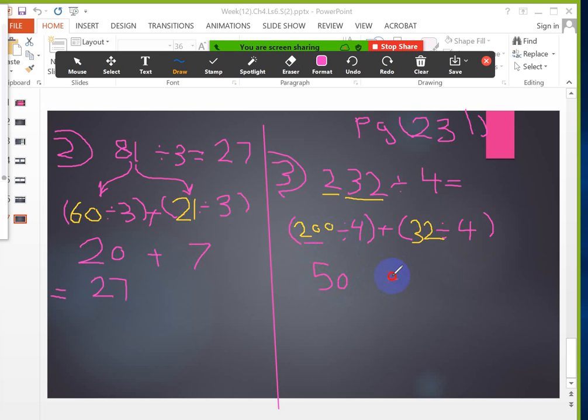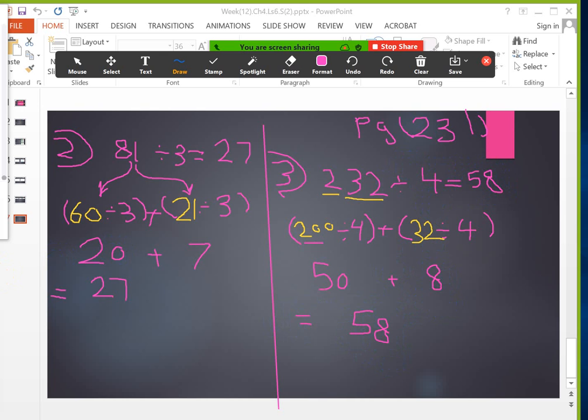Now 32 divided by 4. What's the number that I will multiply with 4? The answer will be 32. Very good. It's 8. Now 50 plus 8 equals what? 58. Very good. Thank you, my dear.